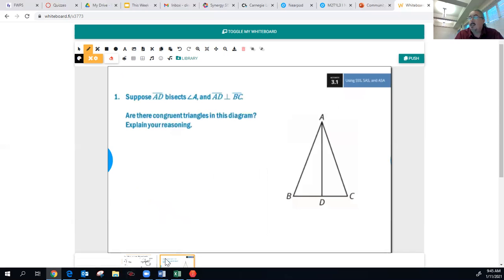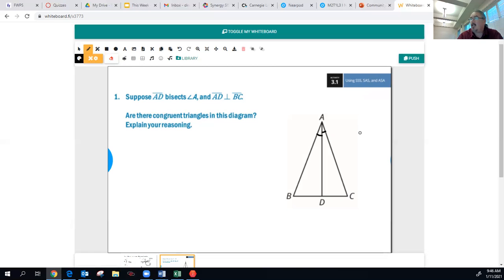Now, the rest of the lesson, and I'll post this up on Nearpod tomorrow, was about analyzing diagrams. And noticing in this diagram, there's nothing written. There's nothing marked or anything, but they give us some information. Suppose the line segment AD bisects the angle A. So I'm going to come over here and say angle A. And this right here, if you're following my cursor, is AD. If AD bisects that angle, that means it cuts that angle into two equal parts. So I can say that this angle here is congruent to this angle.